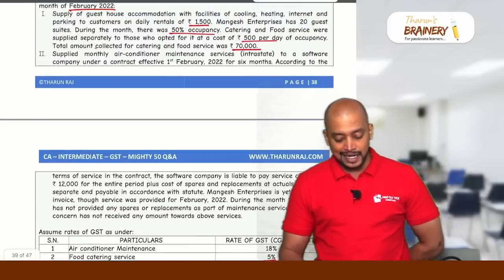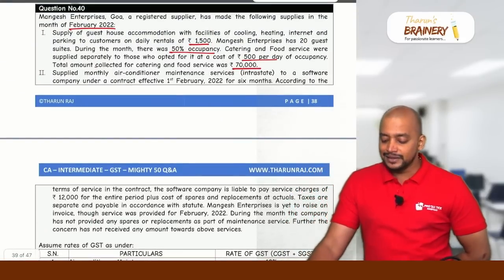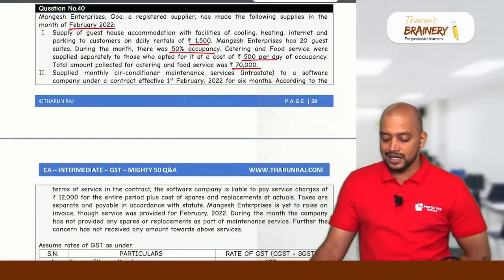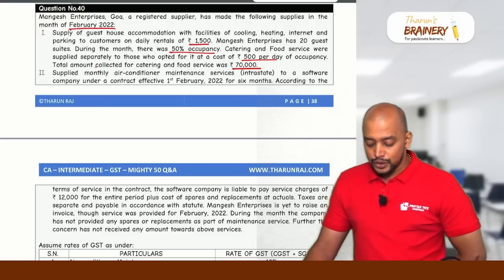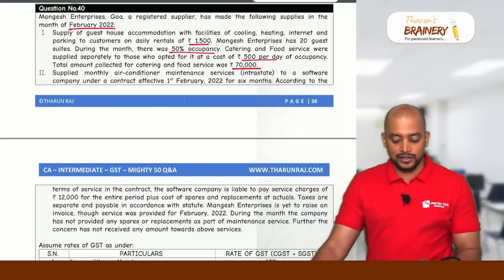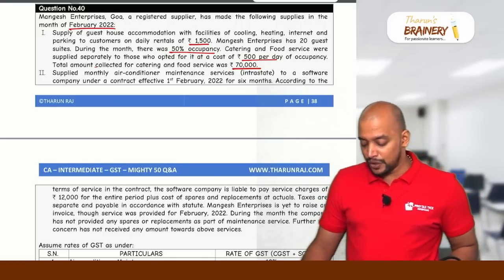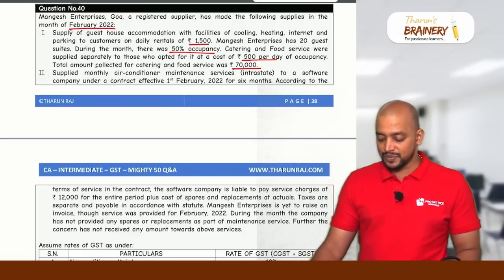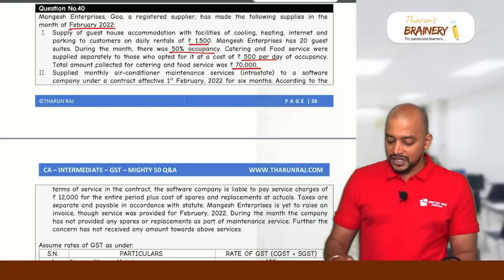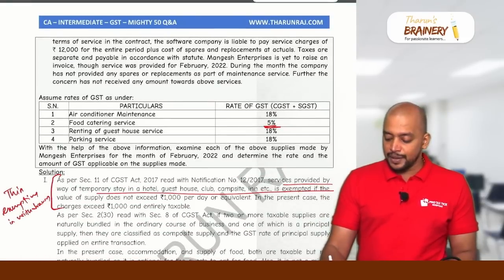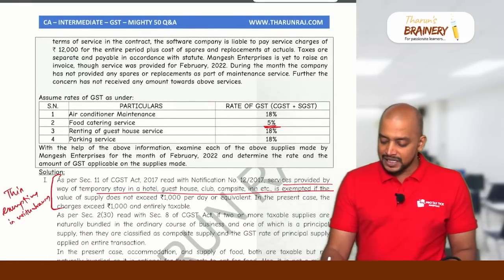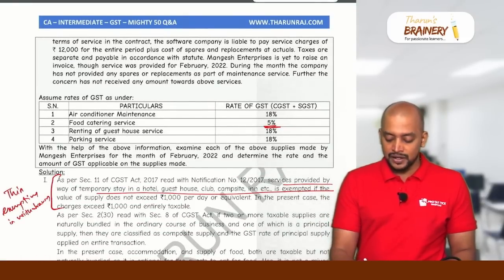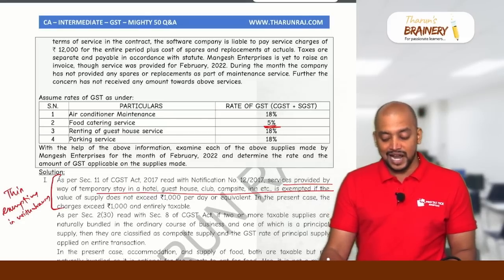Then second, supplied monthly air conditioner maintenance service intrastate to a software company under a contract effective from 1st February 2022 for 6 months. According to the terms of service in the contract, the software company is liable to pay service charges of 12,000 for the entire period plus cost of spares and replacement at actuals.